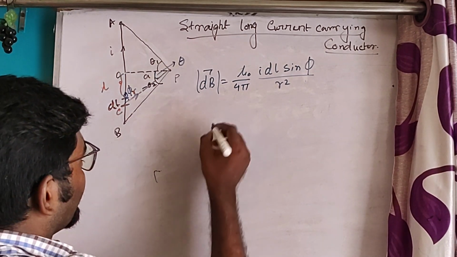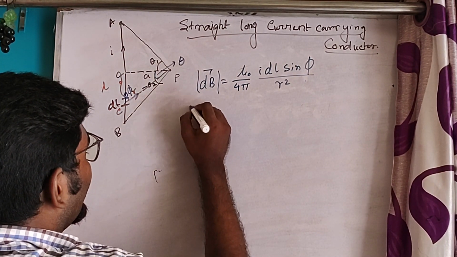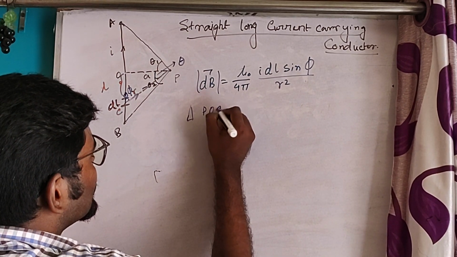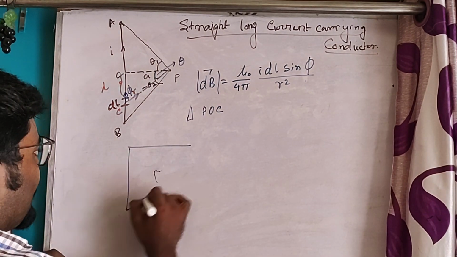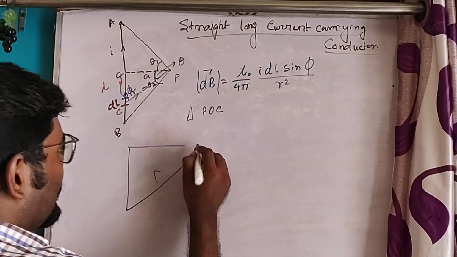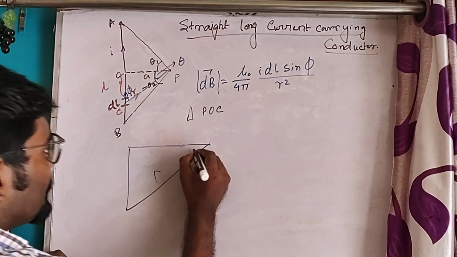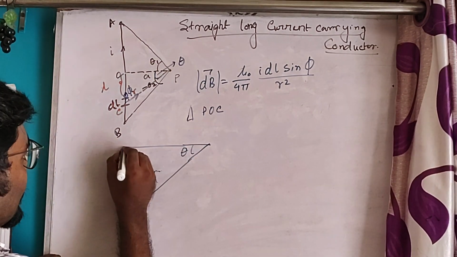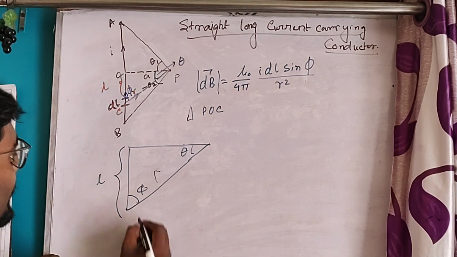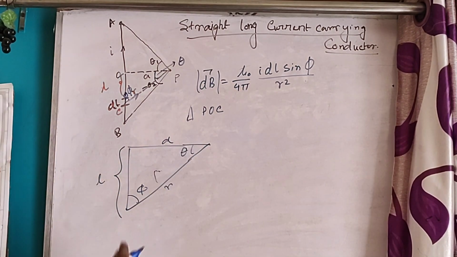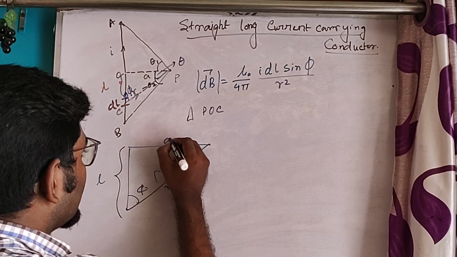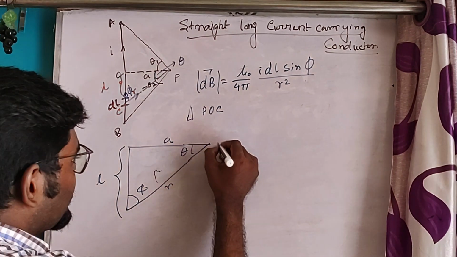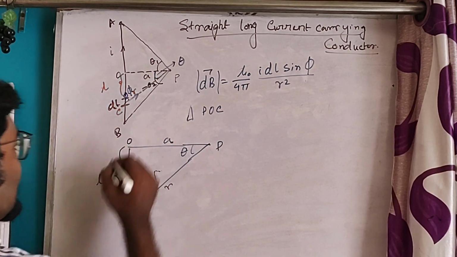Now see, in triangle PCB, that is this triangle, this is theta, this is phi, this is L, this is R, this is A. This is P, this is C, this is B.